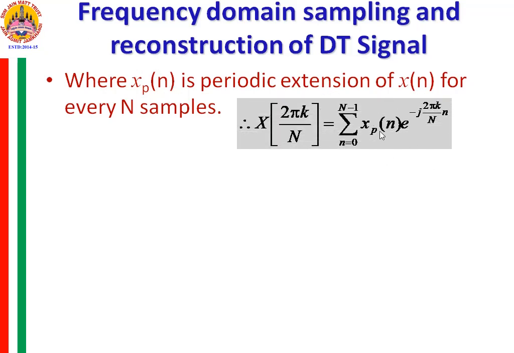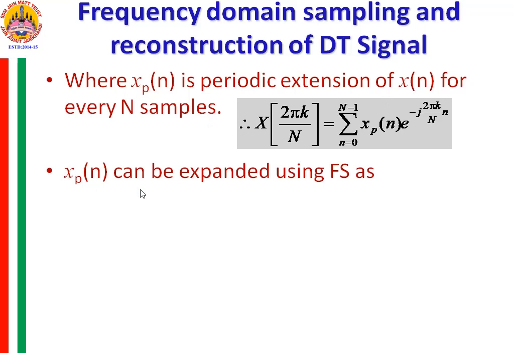So replacing xn with xp of n in the expression, X of 2 pi k by N is equal to summation n from 0 to capital N minus 1 xp of n e raised to minus j 2 pi k by N small n, where xp of n can be expanded using the Fourier series because xp of n is a periodic signal.